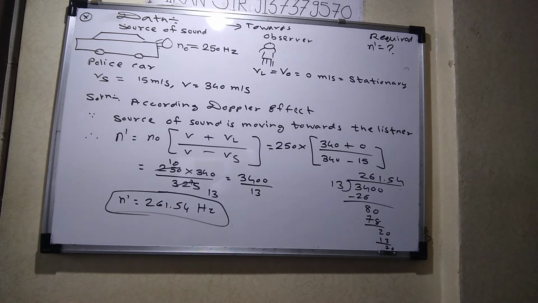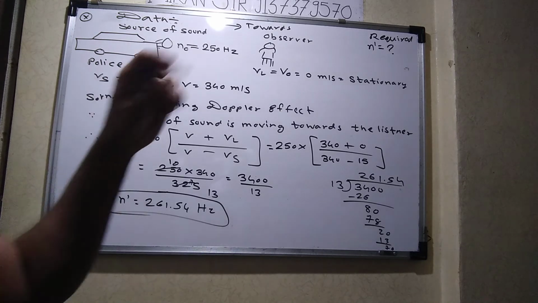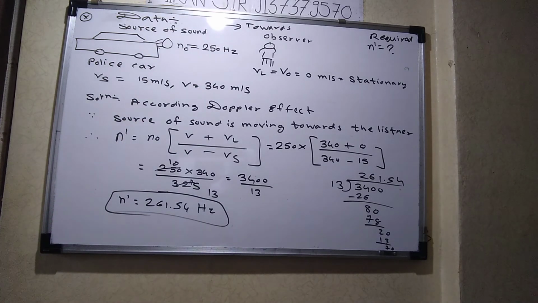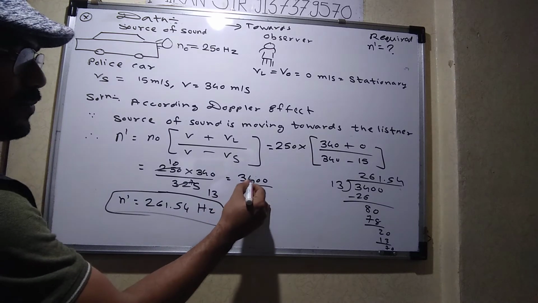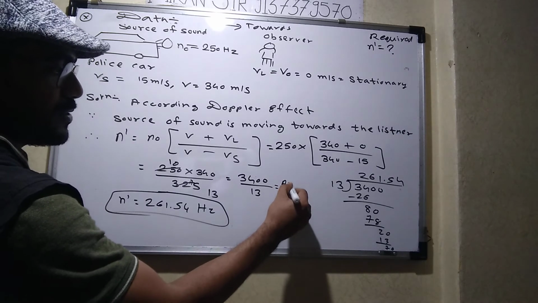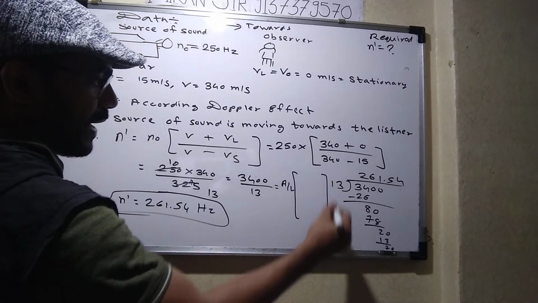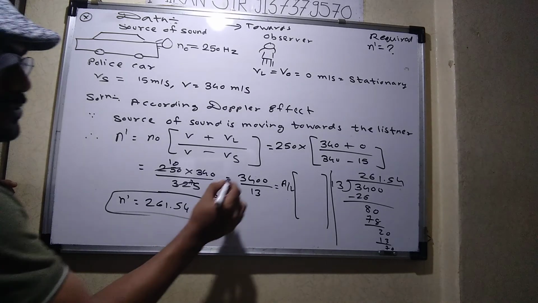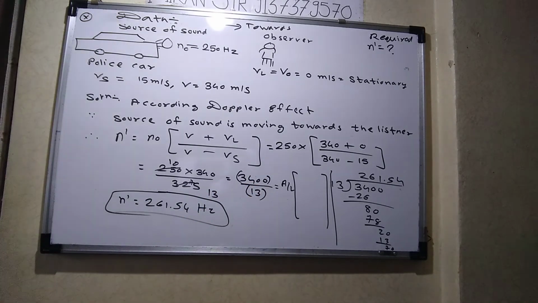But I will tell you how to find the answer. Now we understood the answer, but we will use the logbook. Everyone, please open the logbook. We will find the same answer using the logbook. Everyone, open the logbook. Say yes or no. Okay, students, listen. Everyone, please look at the board. Now there is 3400 divided by 13. So students, you have to take the anti-log. Open the bracket. Now there is a division of two numbers. Am I right? Say yes or no.